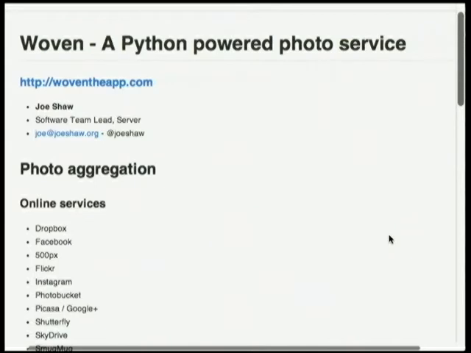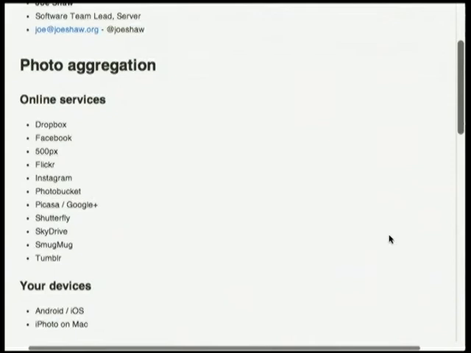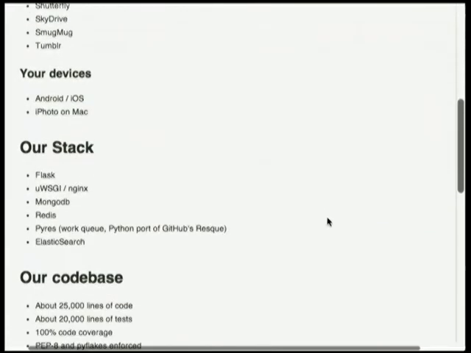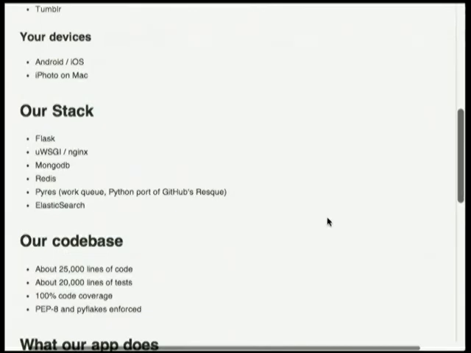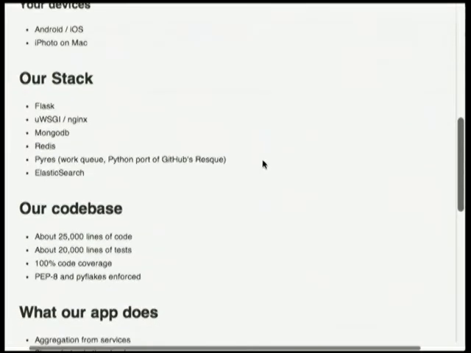And the whole thing about it is that we are trying to get your photos from all different kinds of sources. So not only do we upload from your phone or from your computer, so you don't have to worry about if your hard drive crashes or your phone falls in the toilet, but we also pull a lot of photos off of other services like Dropbox, Facebook, and so forth. I would show you the app, but humanity has not yet invented a way of putting a mobile device up onto a projector, so I can't really show you that.